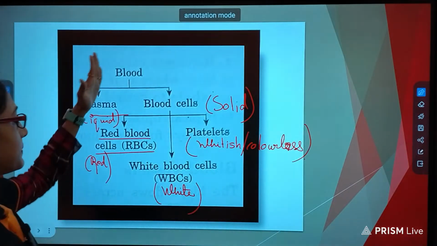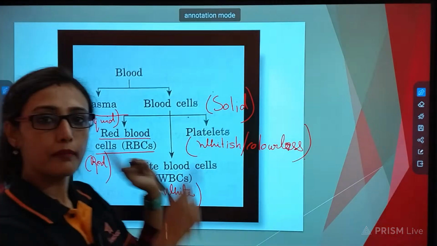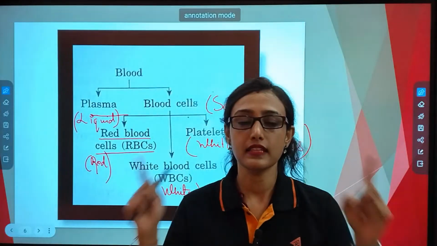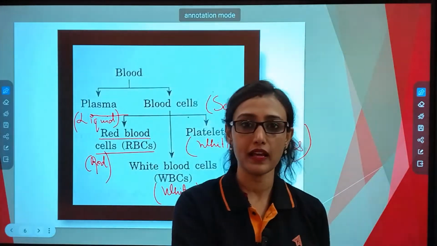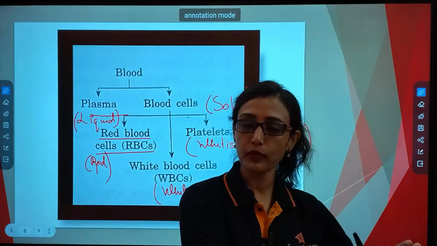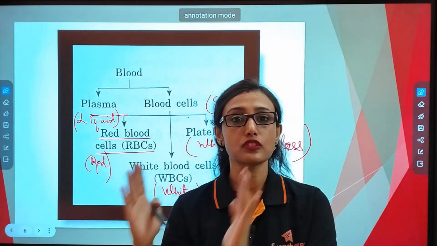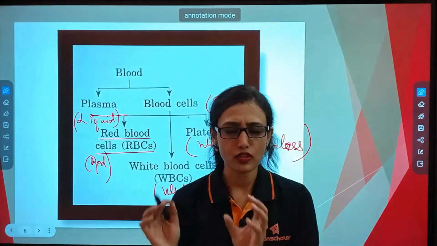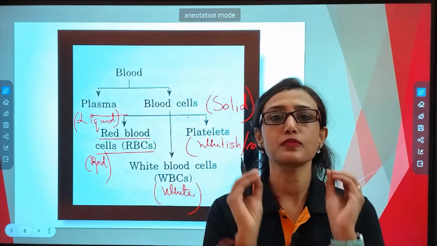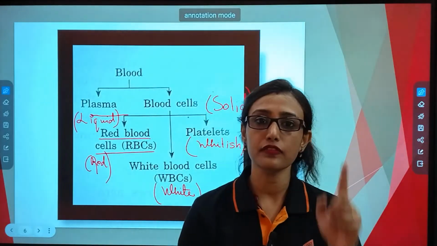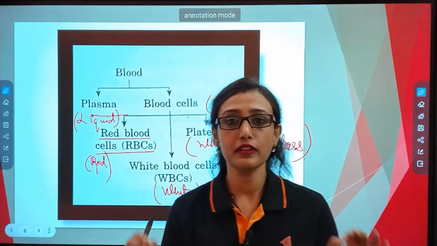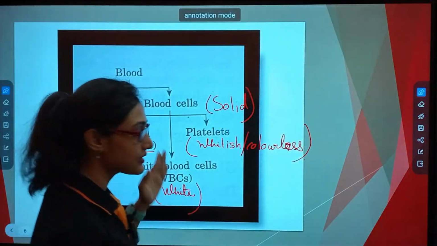So blood is divided into two parts, plasma and blood cells. Plasma is the liquid part of the blood. And if you separate the liquid part, what will come out? The solid part, and the solid part is made up of the smallest units, that is blood cells. Now blood cells are of three types. You have seen the blood is red in color.